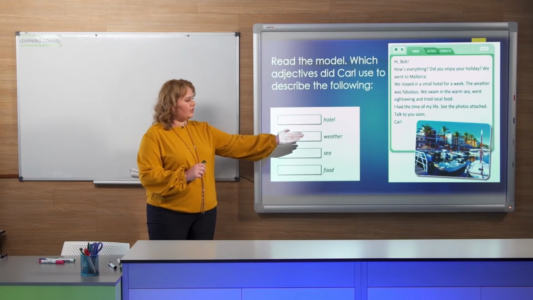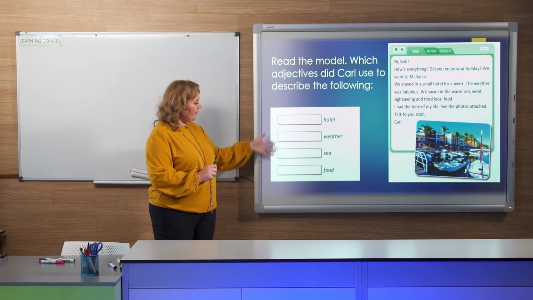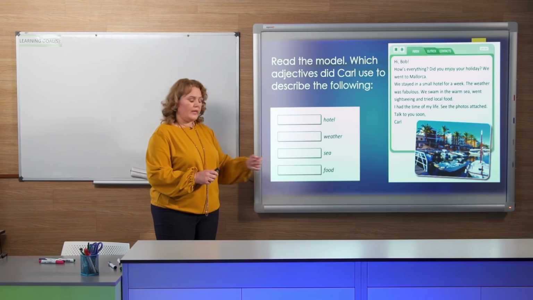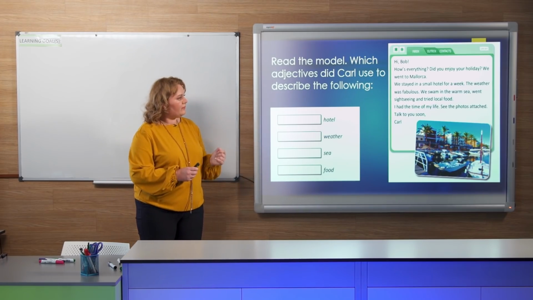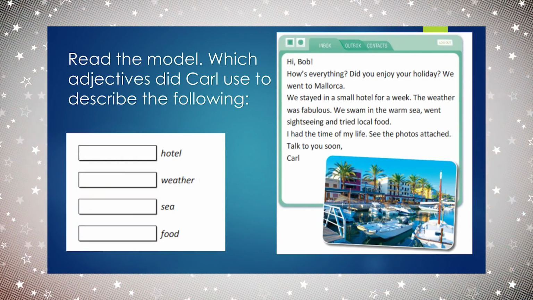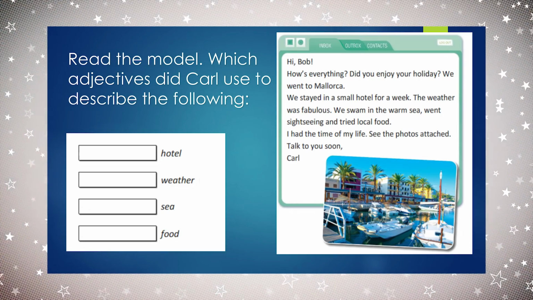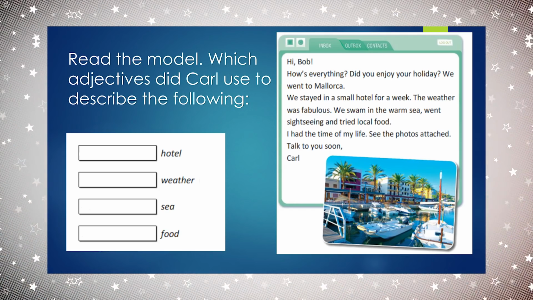So as you see the picture, it's a wonderful picture. And we need to give adjectives to describe the hotel, weather, sea, and food. Help me with this. So, the hotel. Find the information in the text. The hotel was? Yes, correct, it was small. What about the weather? Have a look. Find the information in the text.